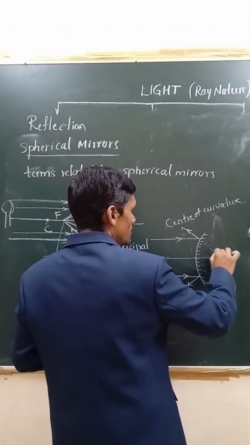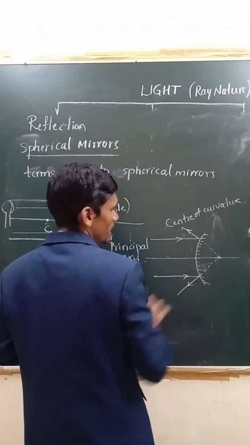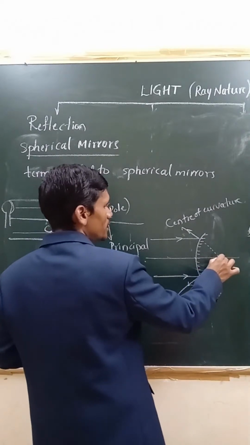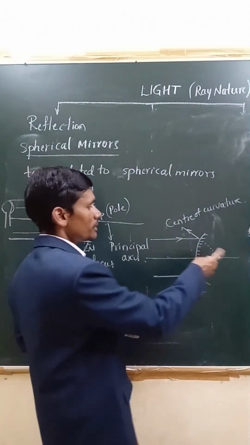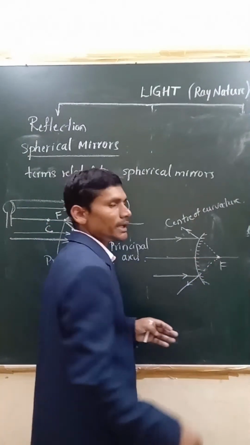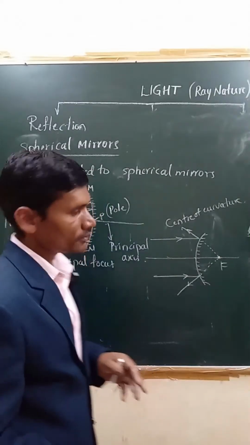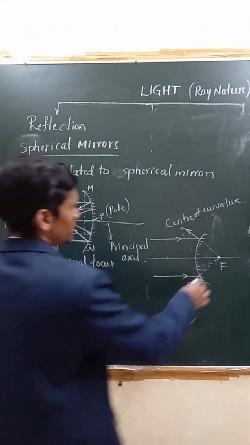These rays appear to be diverging from a point on the principal axis. This point we call the principal focus. So here the principal focus is behind the mirror in the case of a convex mirror.